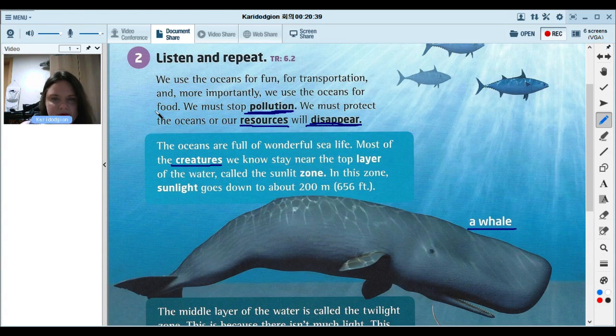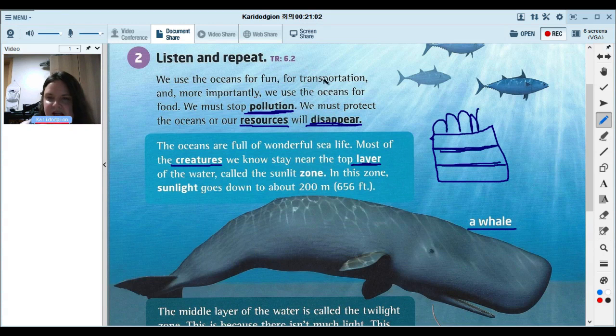Creature. Creature is like an animal. Another name for an animal. Layer. So think like a cake. A cake has layers. So usually they stack one on the other. So maybe this is a cake. It has 3 layers.